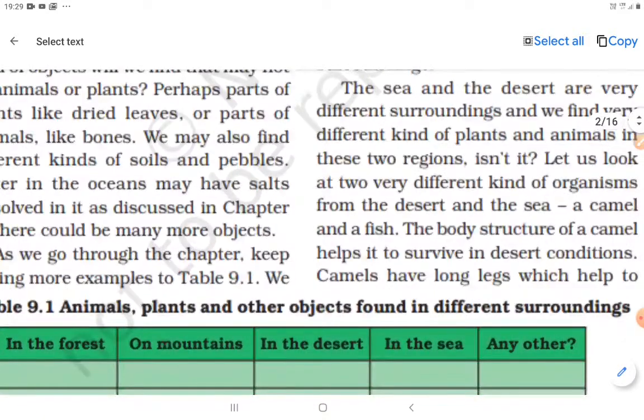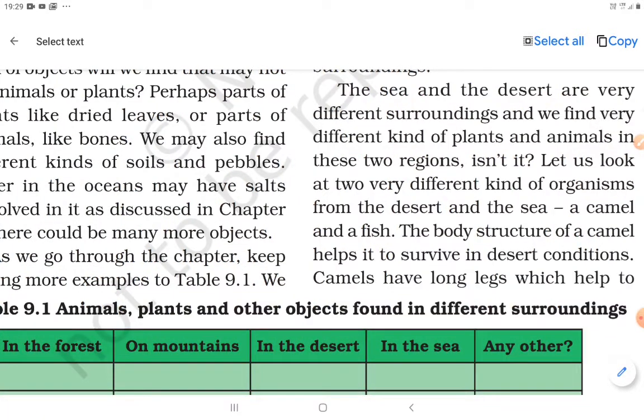The body structure of a camel helps it to survive in desert conditions. As we know, there is a hump on a camel's back. So the body structure of a camel is different from any other animal which lives in another condition.